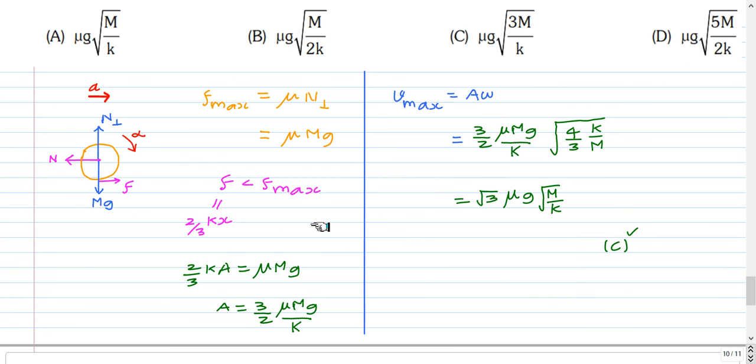So when this 2/3 kx is less than this maximum friction force which this surface can provide, the disc will roll without slipping. So that will give a condition on the maximum amplitude. So 2/3 kx, its maximum value is when x is maximum, that will be the maximum amplitude point. So from this we get the amplitude for which the disc will roll without slipping as this value, and velocity of a simple harmonic motion, its maximum value is given as A omega. This is a result of an SHM. So using the value of A, we get velocity max as this expression. So the correct option is option C.